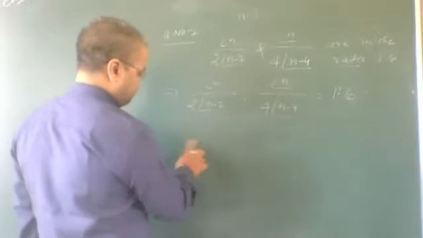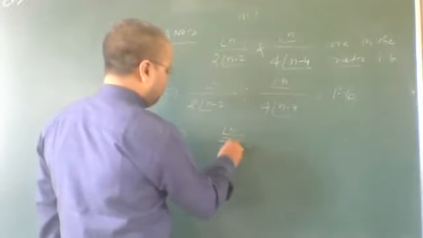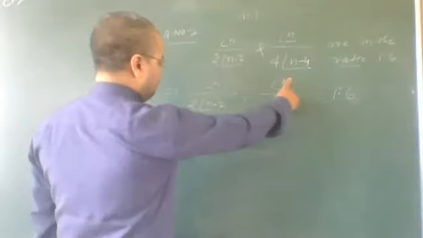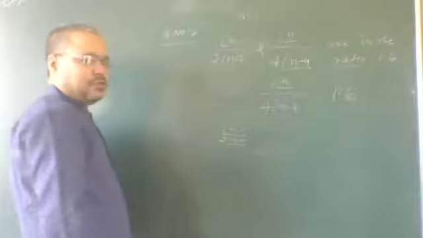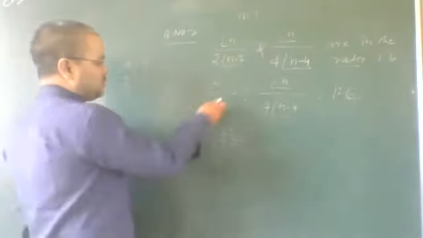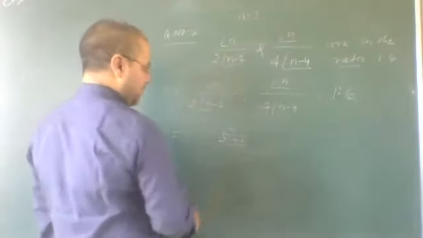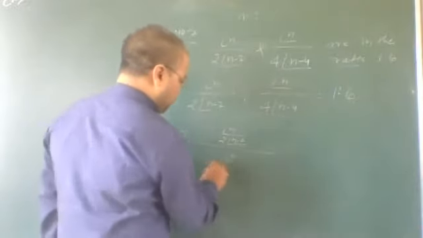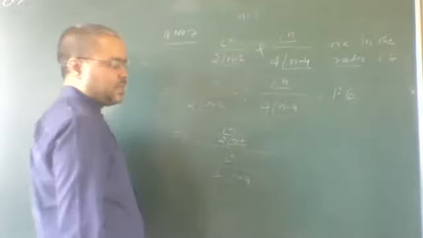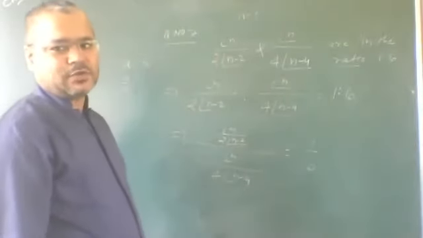Factorial n upon 2 into factorial n minus 2 whole upon factorial n upon 4 into factorial n minus 4, equal to 1/6. I think you know a is to b can be written as a by b also. So similarly here, this is to this can be written as first part upon second part. I think there should be no doubt here.